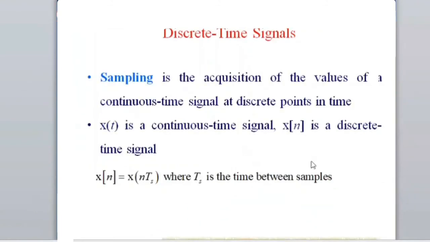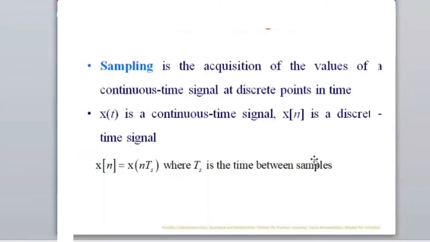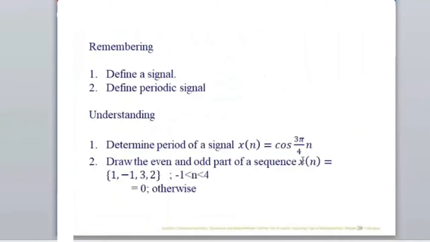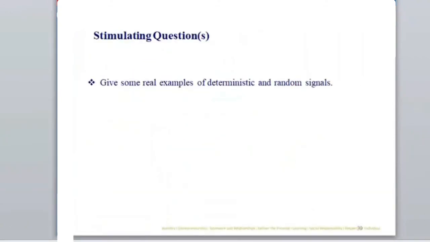In fact, the parameters which you are measuring in the lab, like the temperature or the speed of the DC motor, have some stochasticity or randomness involved. So this is a stimulating question. You have to think for yourself: what are the real examples of deterministic and random signals?